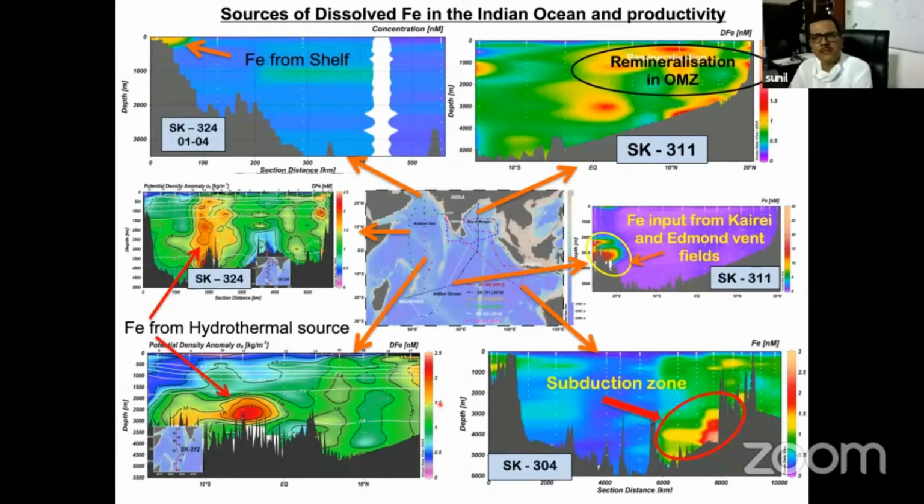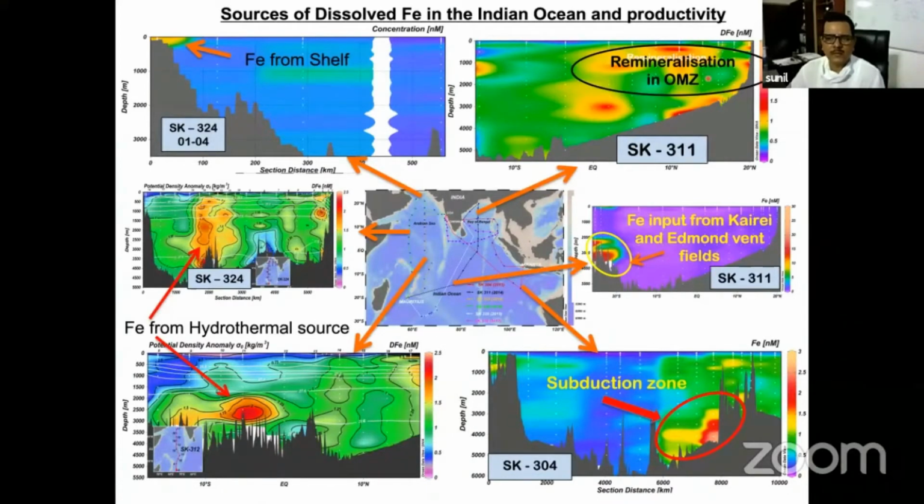But when our own work started, you can see here, when we measured iron, there were huge differences in the concentration of iron in different oceans. If you start with this Bay of Bengal section, we have got very, very high iron concentration in the intermediate water and even the deep water.